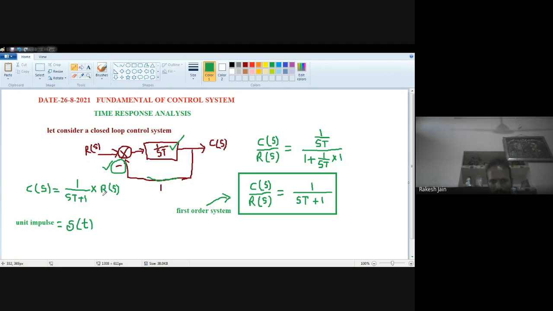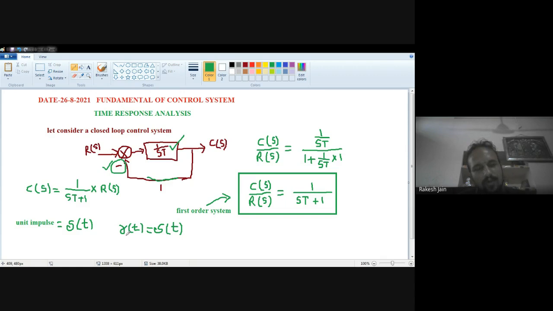So we have to find out first the Rs. Rs means the input. So at the input side, RT is del t. Rs means input, so what is the inverse Laplace of Rs? That is RT. Input in the time domain is RT. Input in the S domain, that is in Laplace, is Rs. So we need the Rs value.